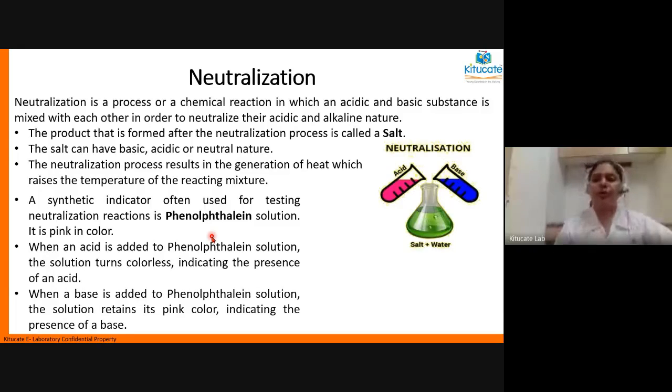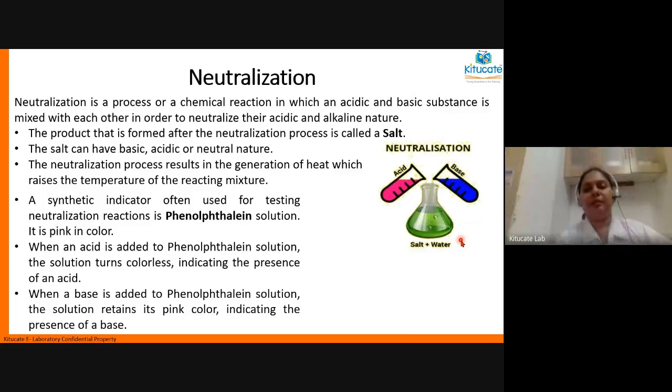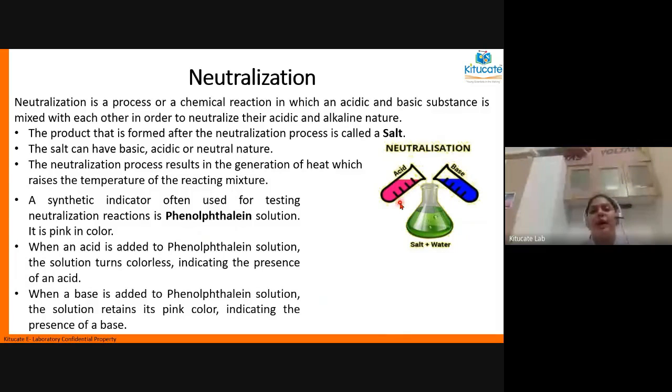So the first step is, in a conical flask take acid and add phenolphthalein to the acid. There is no color change.